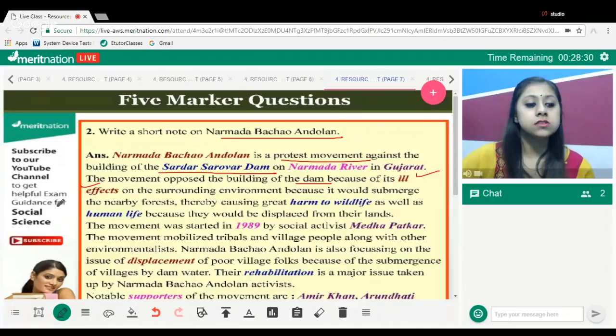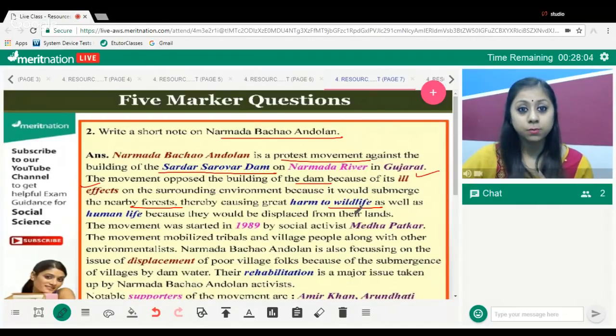Firstly, it would submerge the nearby forest. Okay, it would submerge the nearby forest. It would cause harm to the wildlife. Why? Because the wildlife lives in the forest. Yes or no? They have their own habitat. Now, if you are cutting down the forest, where are the wildlife going to stay?